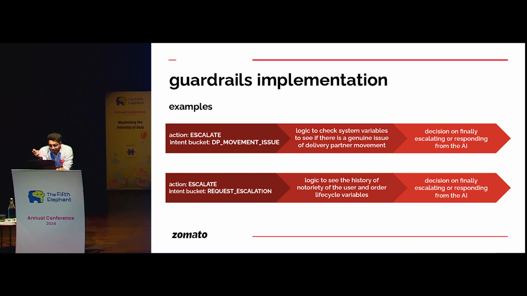We simply check the notoriety of the user and all the order lifecycle variables of the order. So let's say the order is not delayed at all, and the user is simply being notorious here. So we can do some sanity checks there, and we control the escalation part there. So this is the policy layer that we implemented ahead of the decisioning system. So it's a marriage of LLMs and codified variables, determinism and non-determinism.